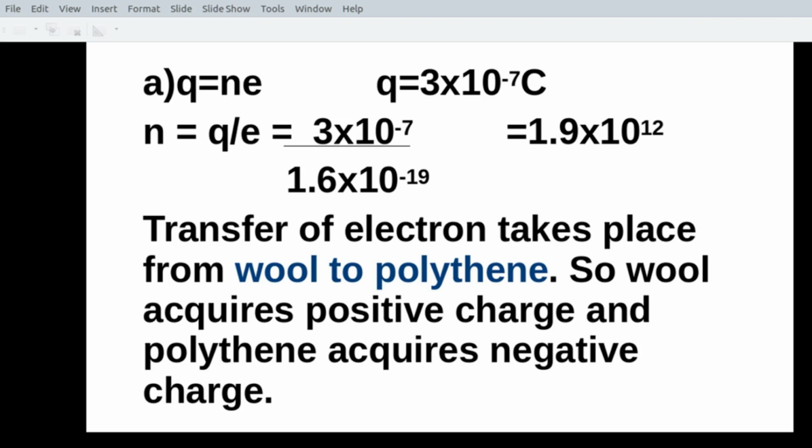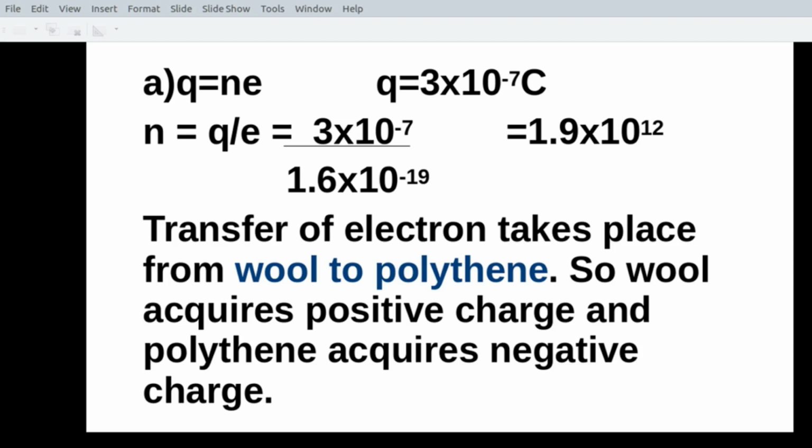Okay, then how many electrons are required to get 1 Coulomb charge? You just try to find out how many electrons are required to get 1 Coulomb charge. So that number will give you an idea how big a charge 1 Coulomb is. It's a huge amount of charge. So usually we speak about micro Coulomb, nano Coulomb, etc.